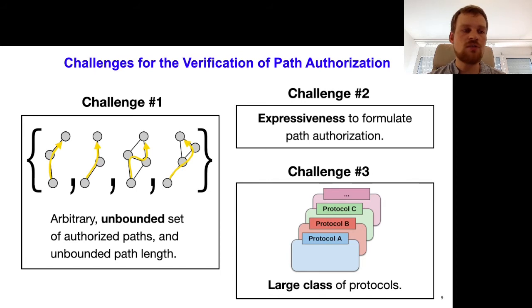Thirdly, there's a large class of protocols. We don't know yet which of these protocols will eventually be deployed. So we would like to verify a large class and as many instances as possible from that class.